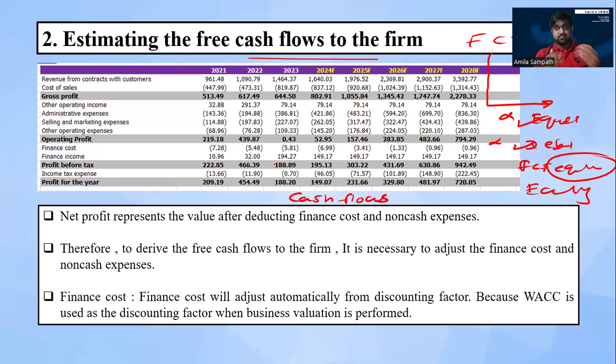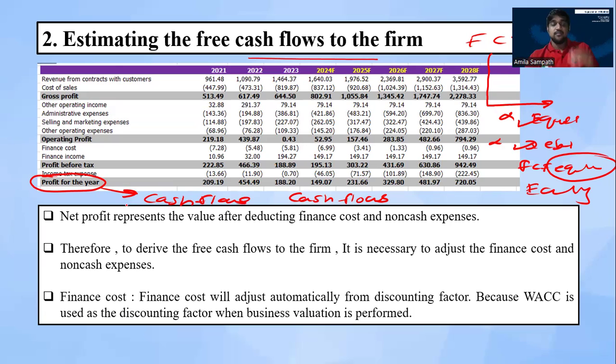When we analyze our profit and loss, it includes non-cash expenses and non-cash income, all of those things. Some can say this net profit for the year we can take as our cash flow. Actually, can we consider this net profit as our cash flow?